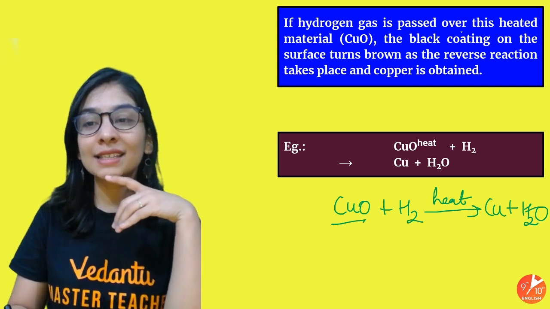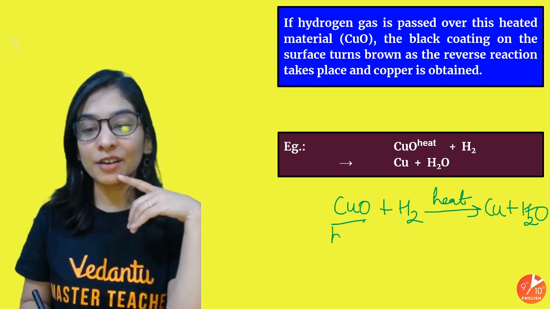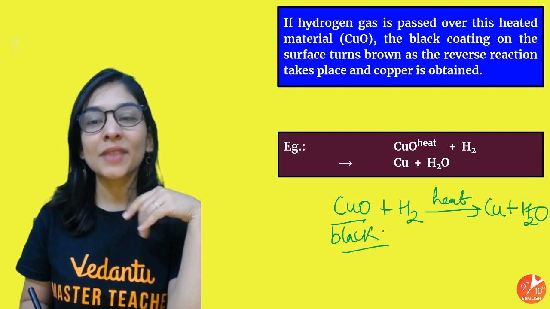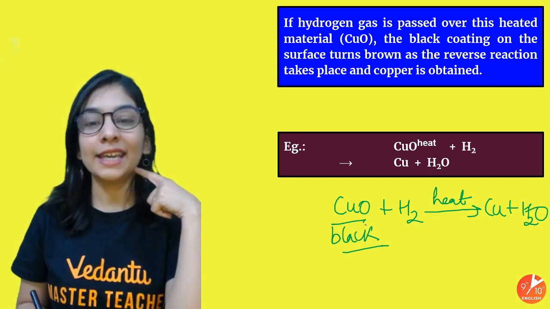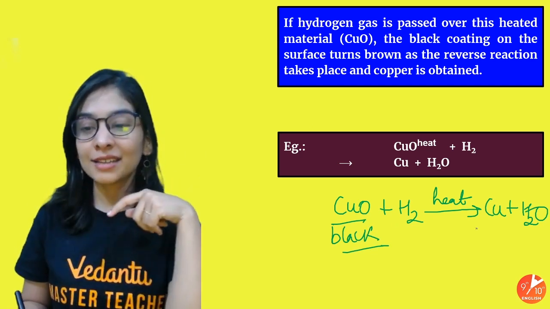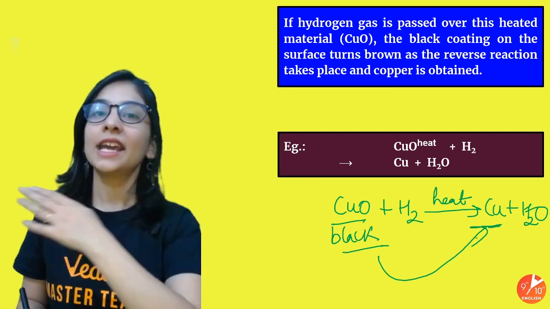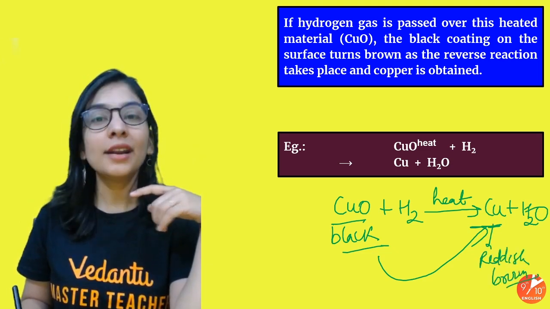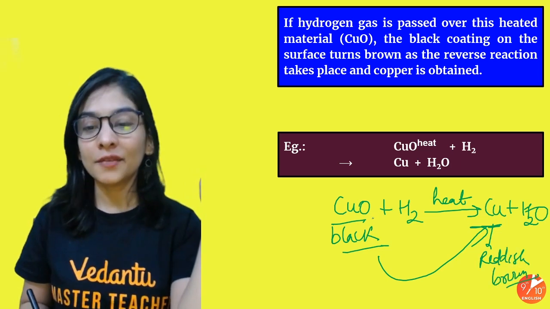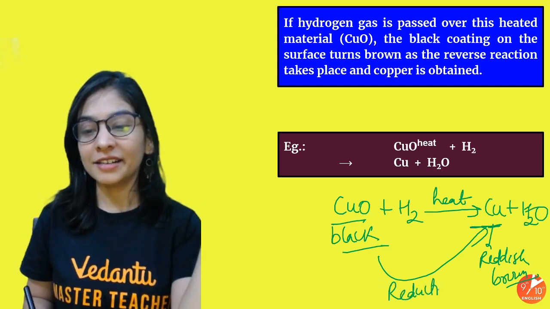So look at this example. If hydrogen gas is passed over the heated copper oxide, the black coating on the surface turns brown as the reverse reaction takes place. As hydrogen gas is passed, it will again turn to copper, and the black layer of copper oxide is gone. I got my reddish brown copper back. So what we observe is removal of oxygen. So this is called reduction.